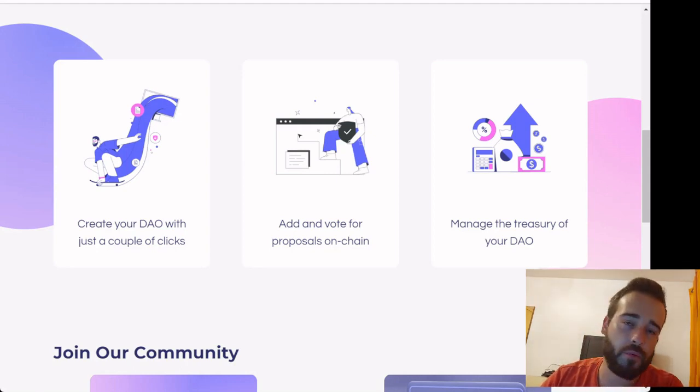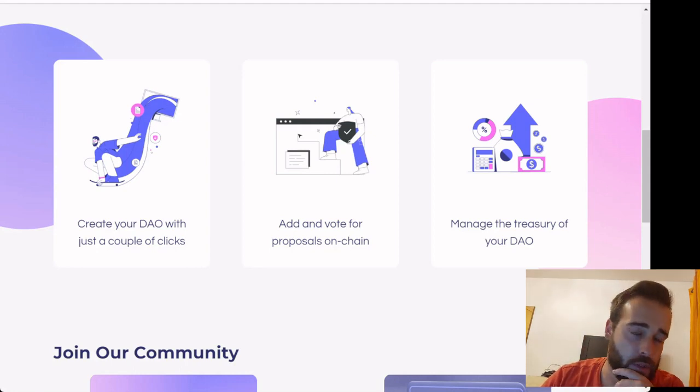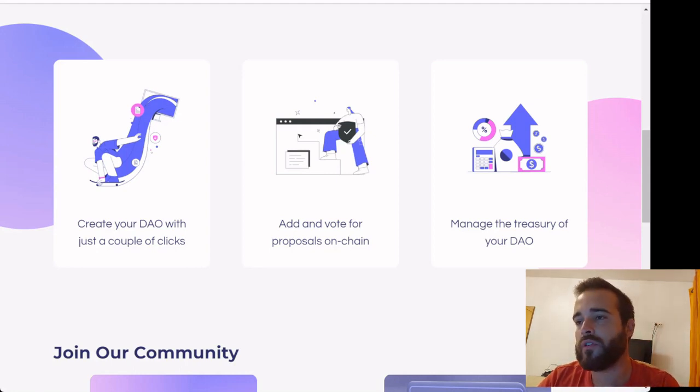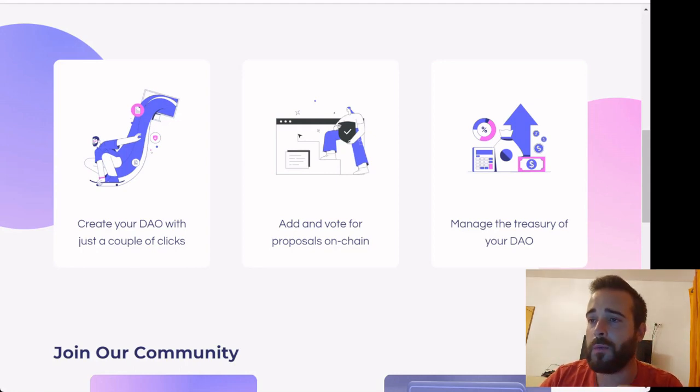In addition, for example, this kind of DAOs and kind of platform can be important for the reps. The reps could, for example, create their own DAOs to be more connected with the people that are delegating their votes, and the people that are delegating their votes could use that DAO to make their voice heard and say what they think is important.